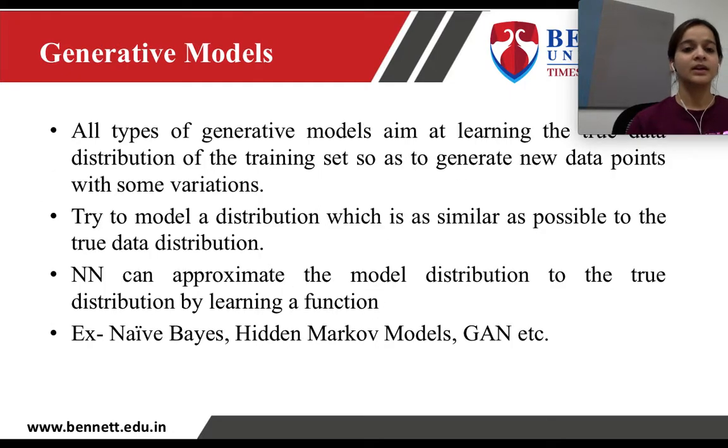Okay? Next are generative models. The main aim of generative models is to learn the data and to generate new data. So that means it first learns the distribution of the input training data, and then after the training, it generates new data which is similar to the training data. Examples are naive Bayes, hidden Markov model, GAN.